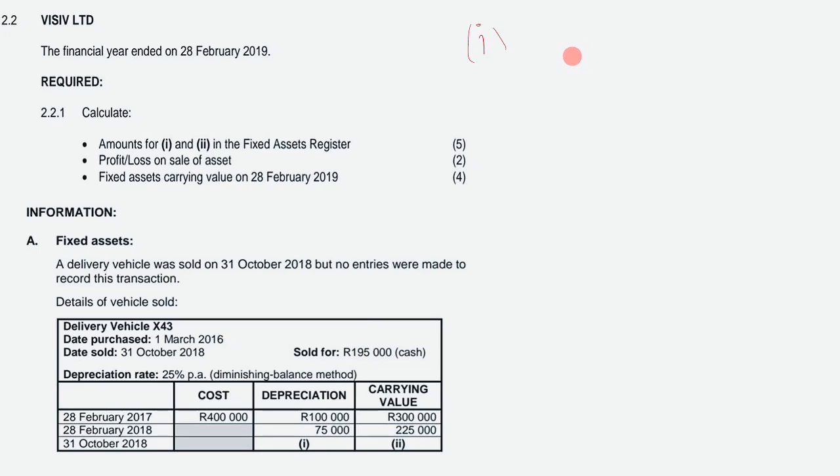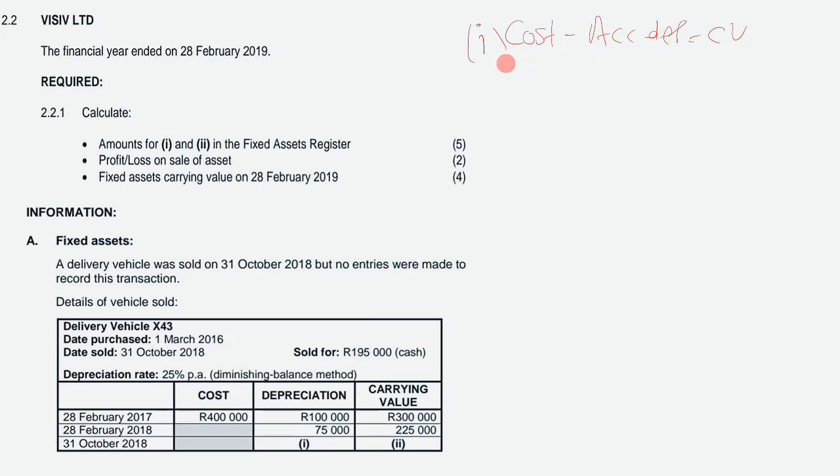However, you are given the fixed asset register. Date purchased was 1 March 2016. Date sold was 31st October 2018. And then we also have the depreciation rate, which is 25% using the diminishing balance method. So again, remember our diminishing balance method, the formula is going to be cost minus accumulated depreciation is equal to what? Our carrying value.